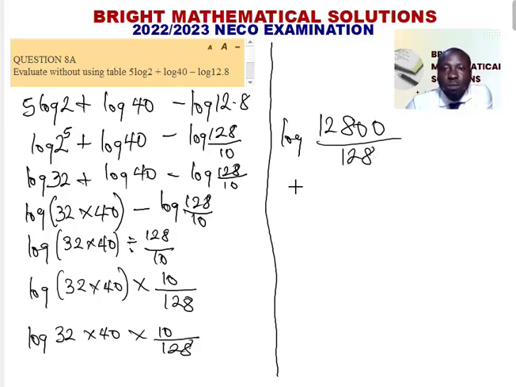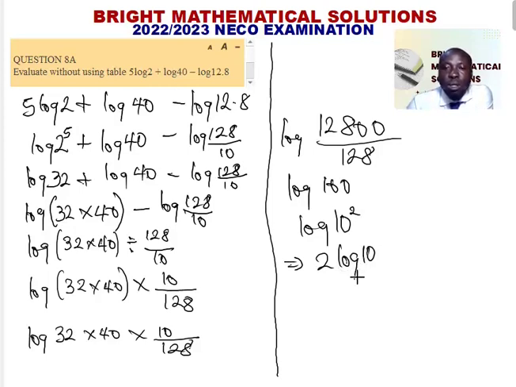So if we divide, we get log 100, which means log 10 raised to the power of 2, which can be written as 2 log 10, and the natural log of 10 is 1, so our final answer is 2.